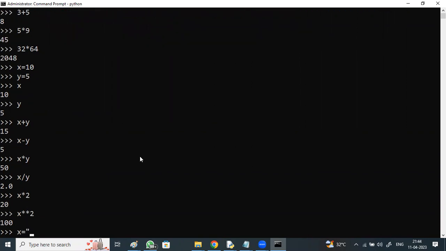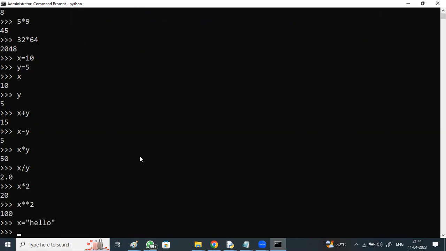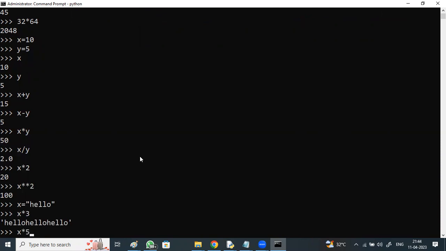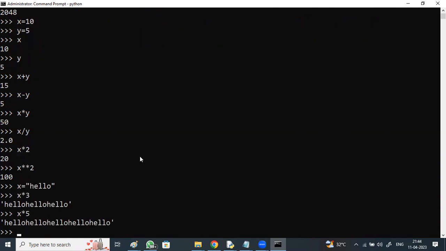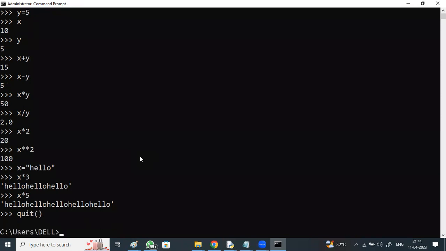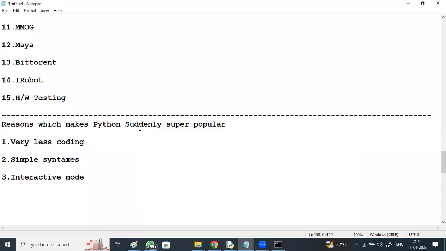X equal to HELLO. X into 3 prints hello three times. X into 5 prints hello five times. In this way, the statements look very simple, and you can easily interact with Python statement by statement. You say quit, and you come out of this interactive mode. So this is interactive mode. This kind of interaction you won't see in other languages like Java or C, where we need to write the entire program and compile it.